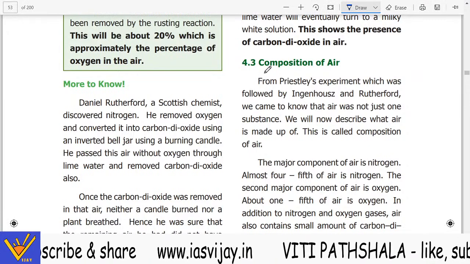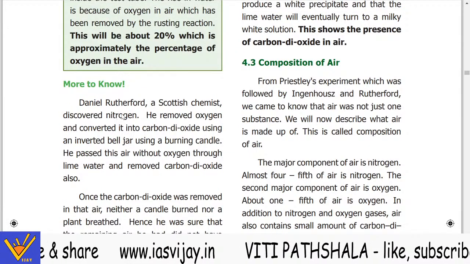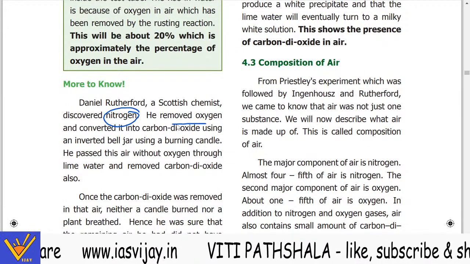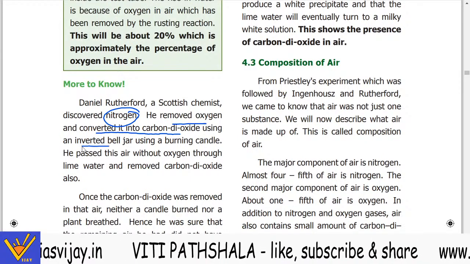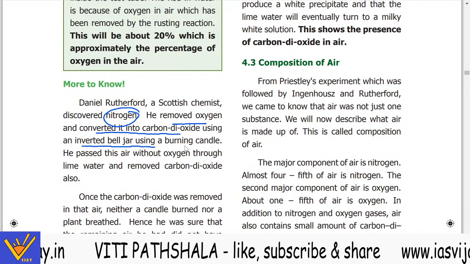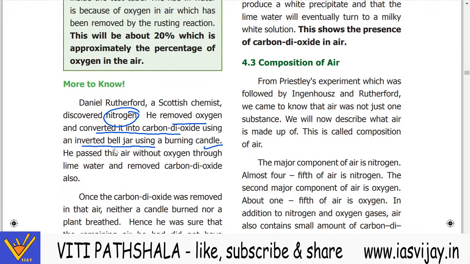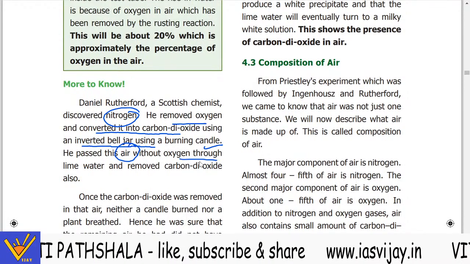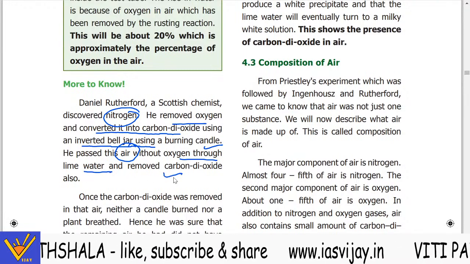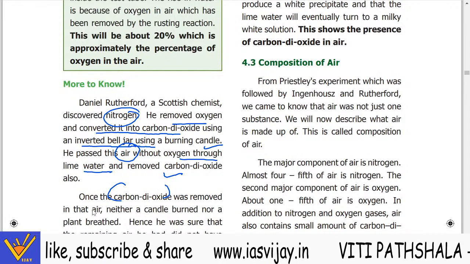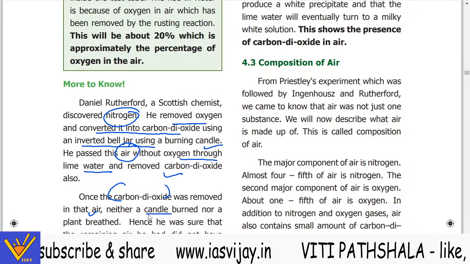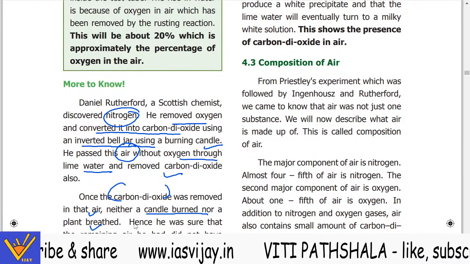Daniel Rutherford, a Scottish chemist, discovered nitrogen. He removed the oxygen and converted it into carbon dioxide using a burning candle under an inverted bell jar. He passed this air, without the oxygen, through lime water and removed the carbon dioxide also. Once the carbon dioxide was removed from the air, neither a candle burned nor plants breathed.